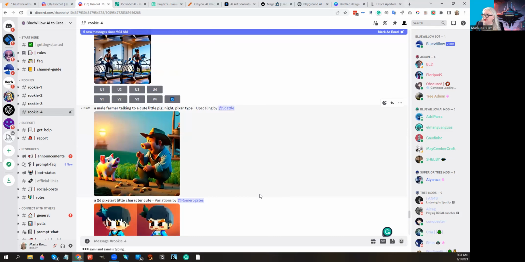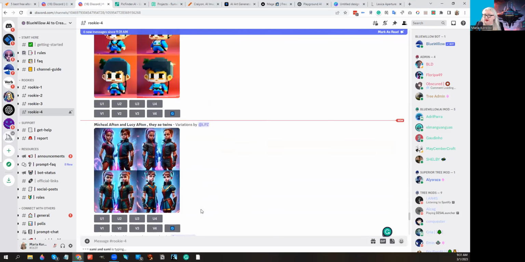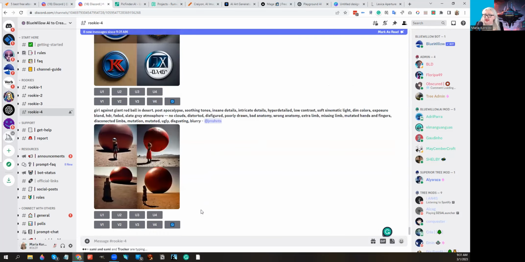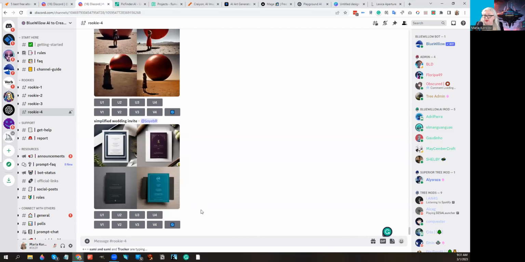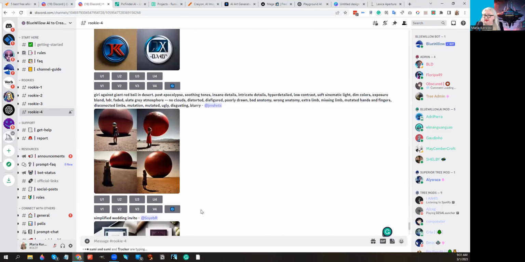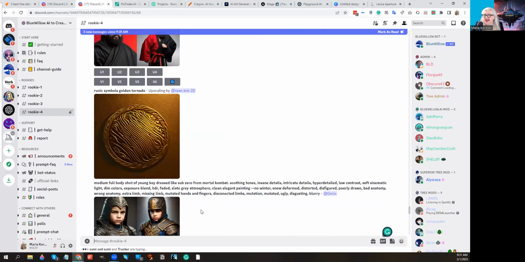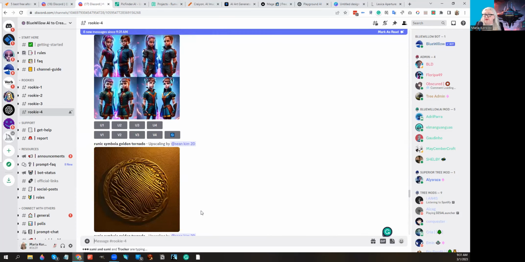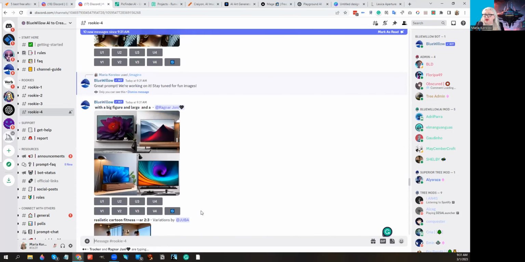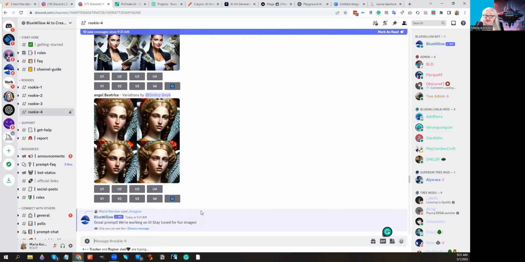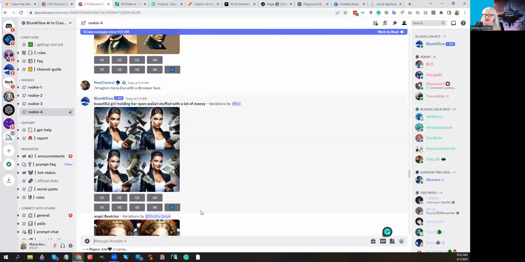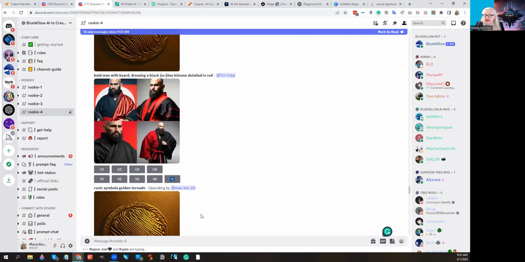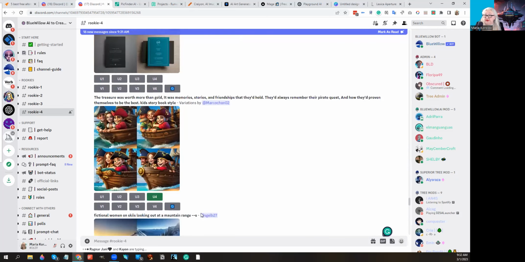It doesn't seem to work very well for recent pictures. So you have to scroll around to find the one that you entered and wait for it to load. So it's a super confusing interface. It's hard to figure out how to get it to work. But you can see the other images that people have created, and they're looking really, really good. So if you can figure it out, right now it's completely free.